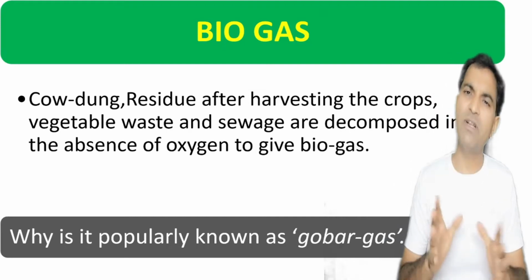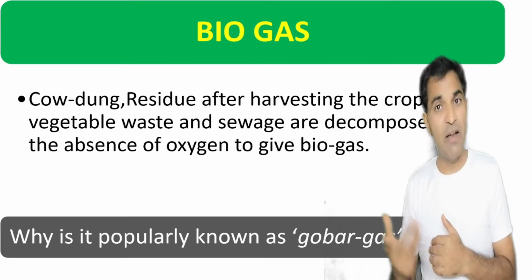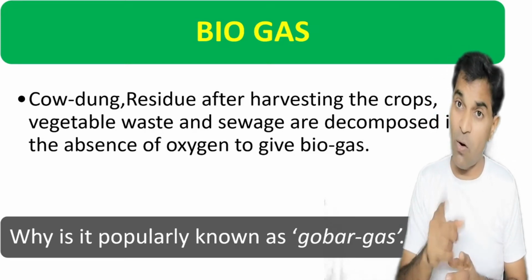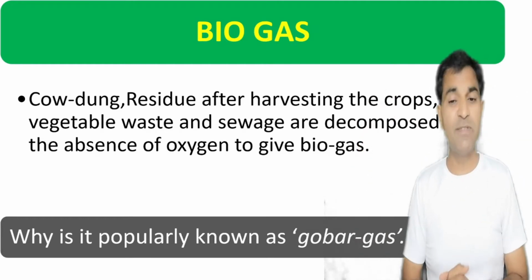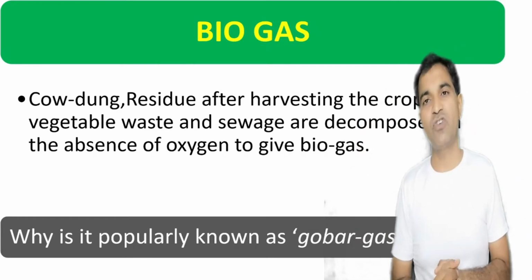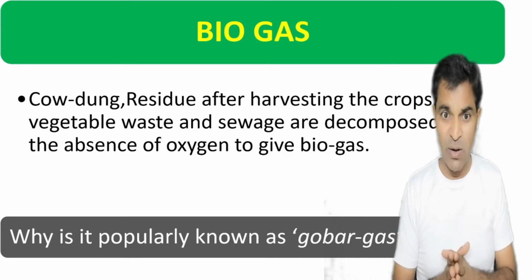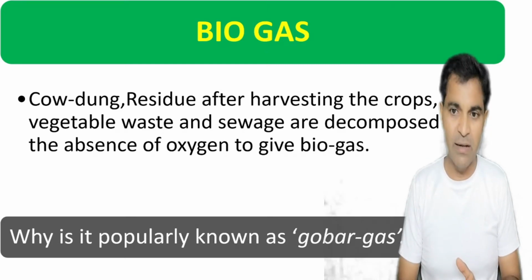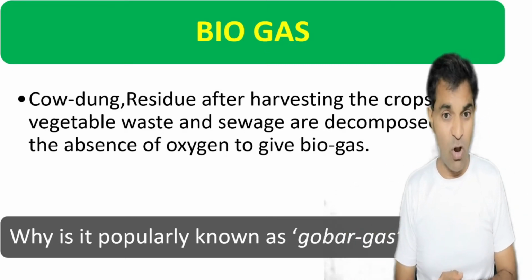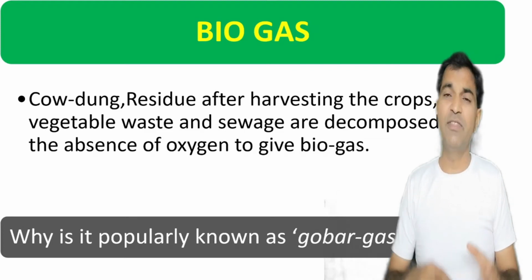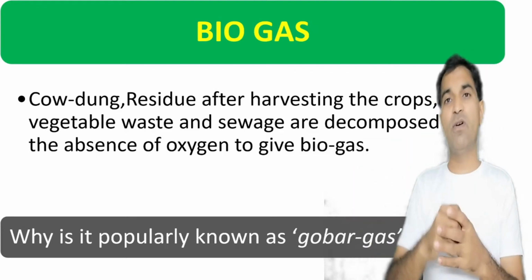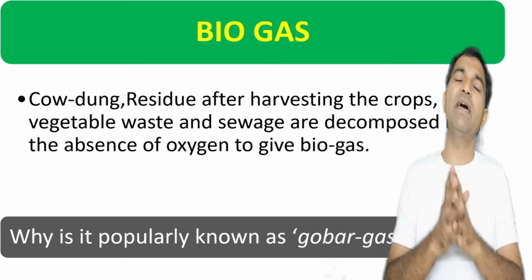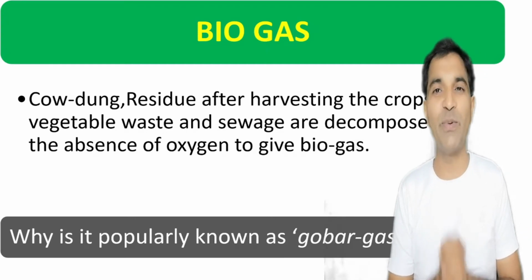Now what is biogas? Cow dung, residue after harvesting crops, vegetable waste and sewage are decomposed in the absence of oxygen. You will have to mind these words: absence of oxygen will lead to the production of biogas. Repeat, biogas is a gas generated with the help of cow dung, crop residue, vegetable waste and sewage, which are decomposed in the absence of oxygen. They are degraded, and after degradation there is a production of gas, and that gas is known as biogas.